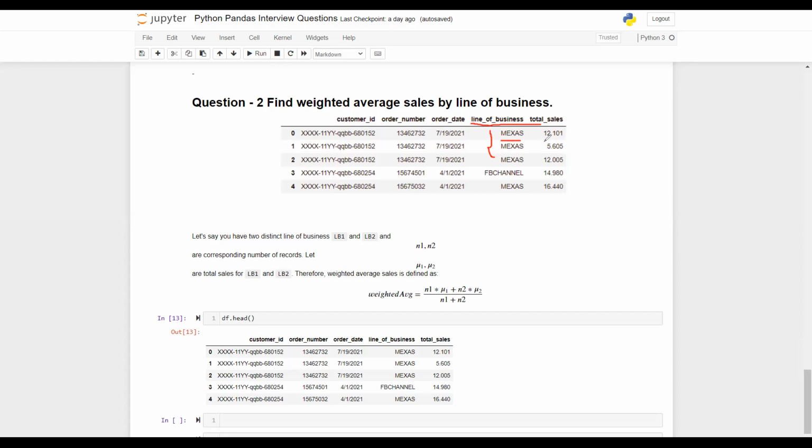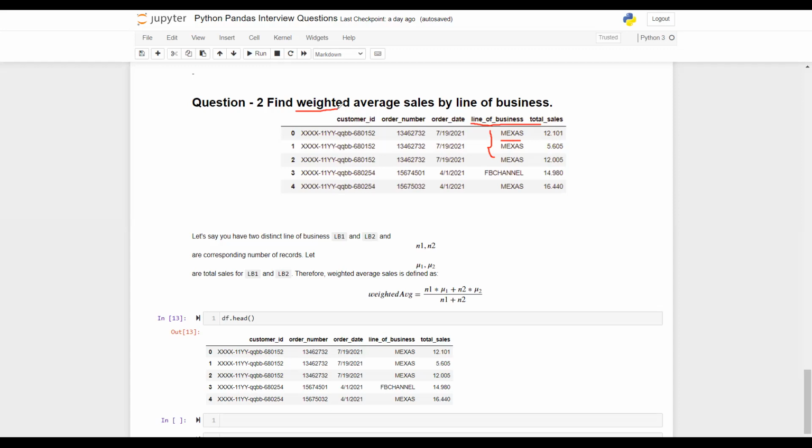Now the question here is, I'm interested not just in computing the average of the total sales, but the weighted average of the total sales. What do you mean by weighted average? Weighted average is very frequently used nowadays at industry level. Statistically, weighted averages are good to take care of overlap or outlier data.